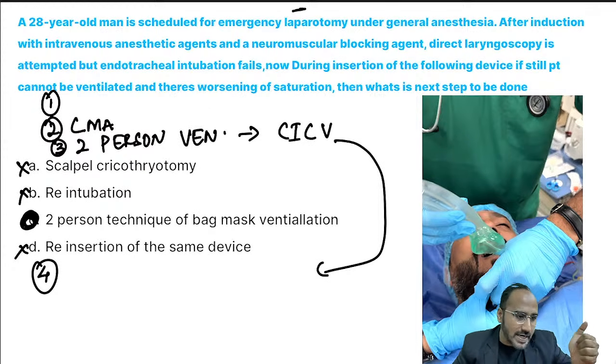It is not that after 1 intubation attempt you put an LMA, then you remove it and then you go for another intubation attempt. No.